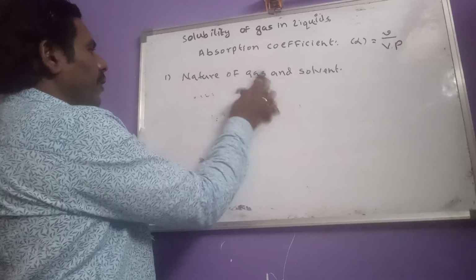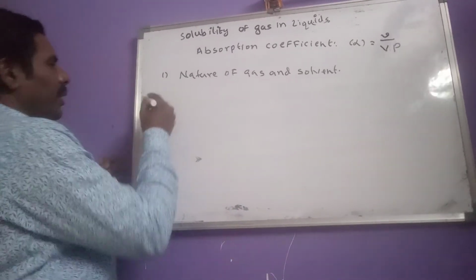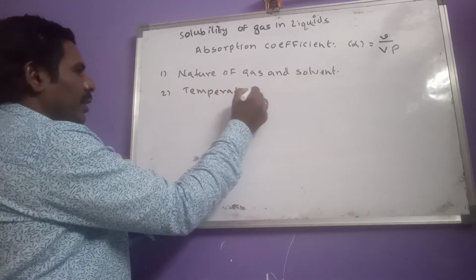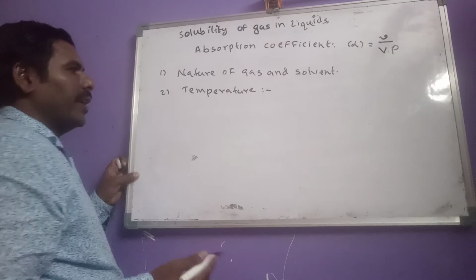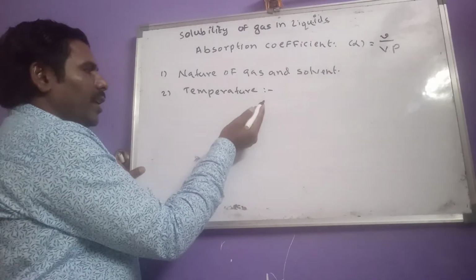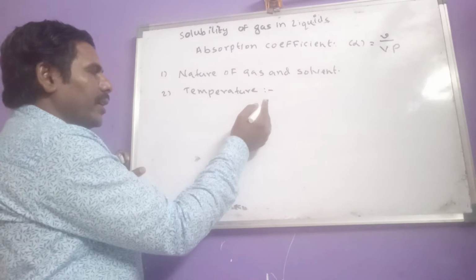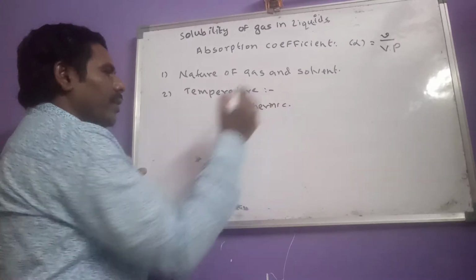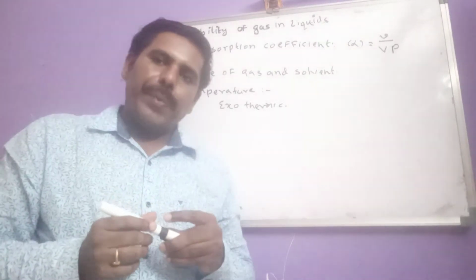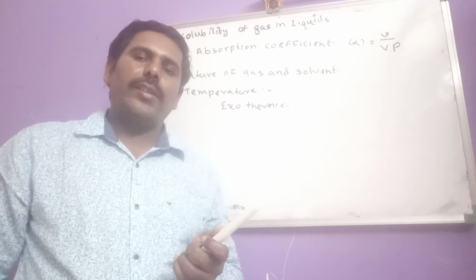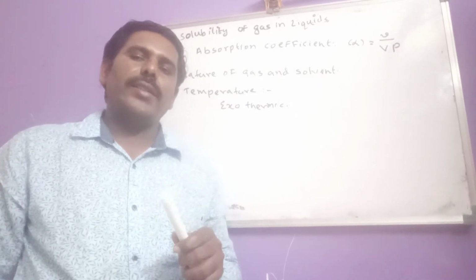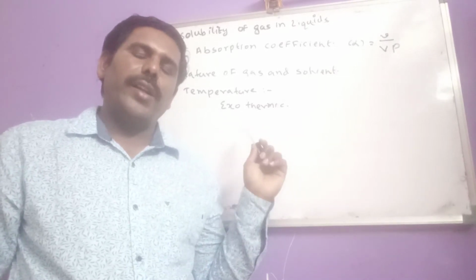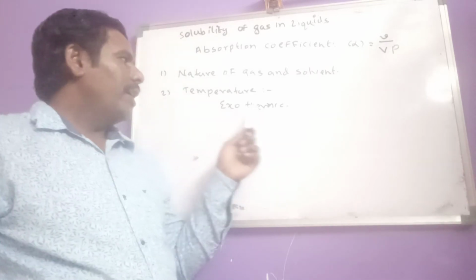Then another factor is temperature. Let us see what is the effect of temperature on solubility of gas in a liquid. As solubility of a gas in a liquid is an exothermic process, low temperature is favorable for the solubility of gas in any given liquid, because the solubility of gas in water or any liquid is exothermic.